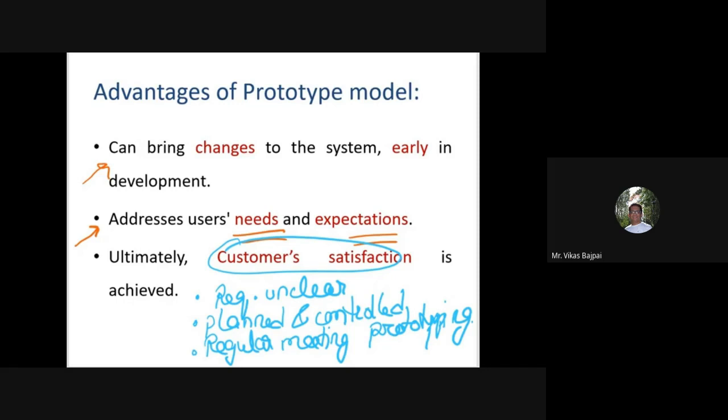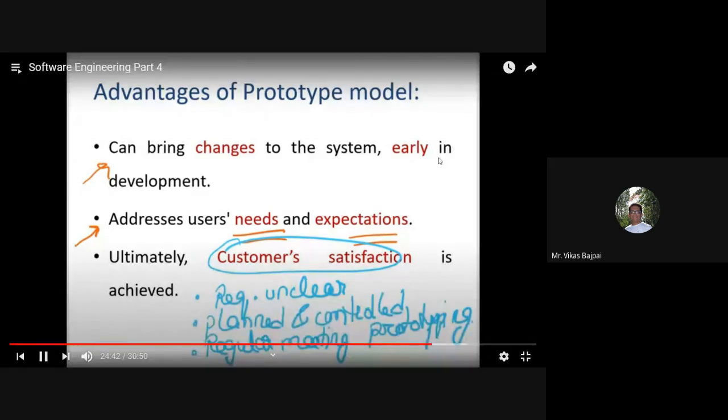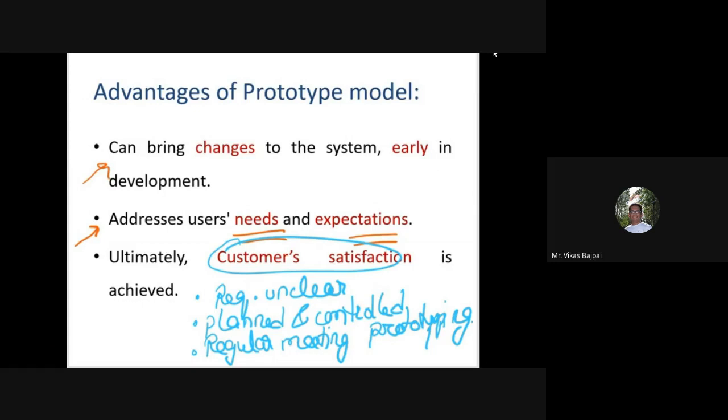Now in this particular prototype model, the team communication should be very effective, and it encourages innovation and flexible designing, because we know that I can bring some changes to my design. So this is also one of the major advantages of using this particular prototype model.